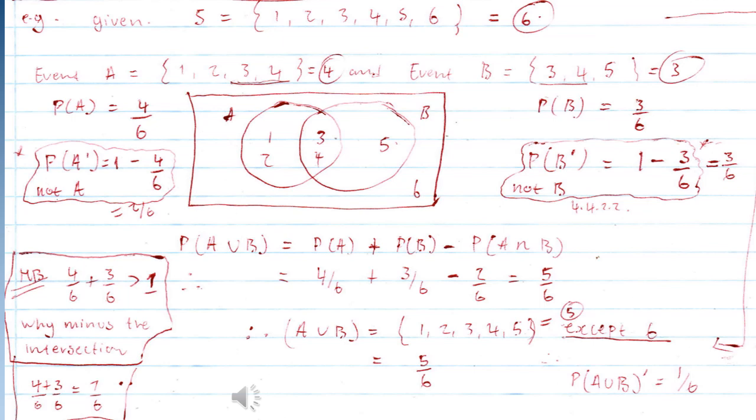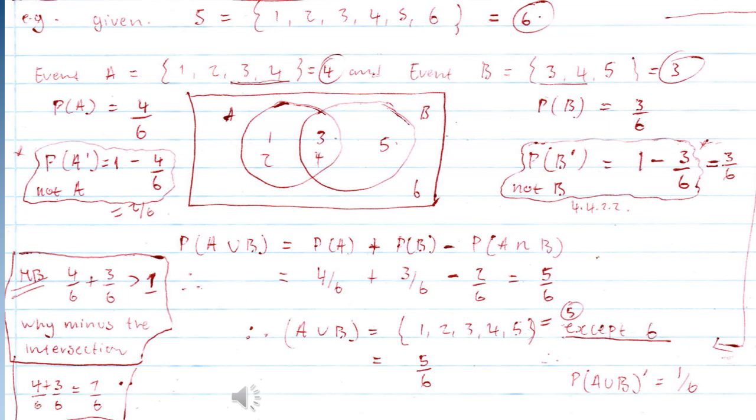So let's check event B. We are willing to get 3, 4, and 5. So the probability to get event B, the numbers 3, 4, and 5, which are 3 numbers, is 3 over 6. Remember, we are dividing by the total number of the outcomes, which is the sample space. And 3 over 6 simply means for us to get outcomes 3, 4, and 5, the probability is 3 over 6.